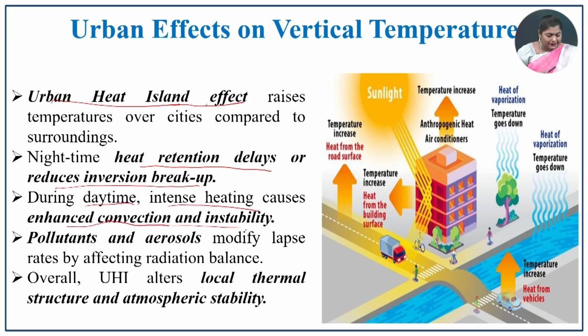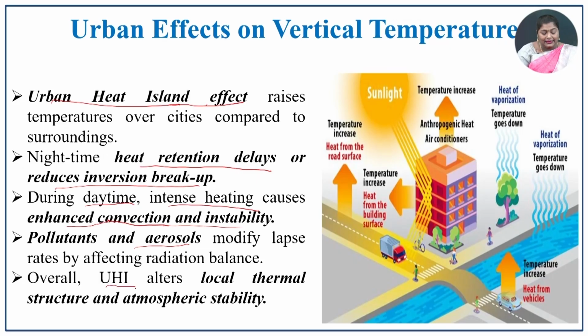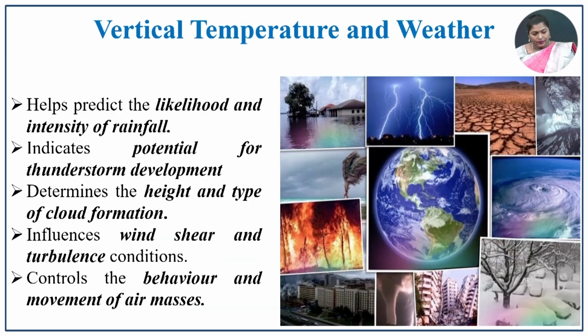particular place. The pollutants and aerosols modify the lapse rate of the urban areas, which is affected by the radiation balance. Overall, urban heat islands alter the local thermal structure as well as the atmospheric stability of that particular urban region.